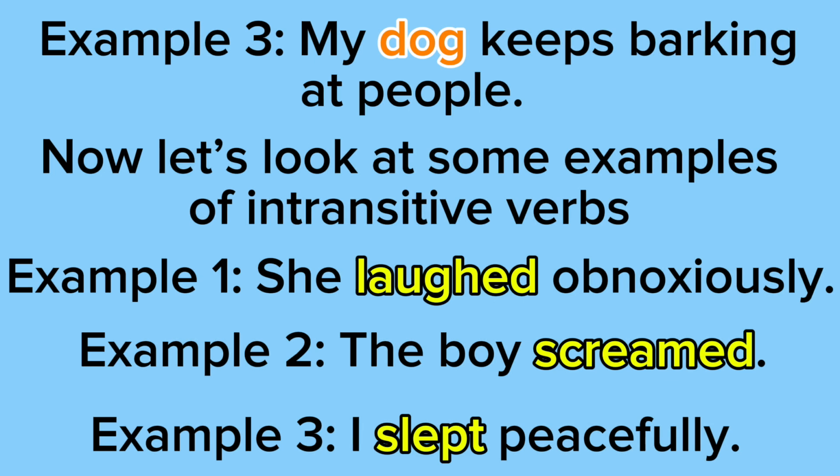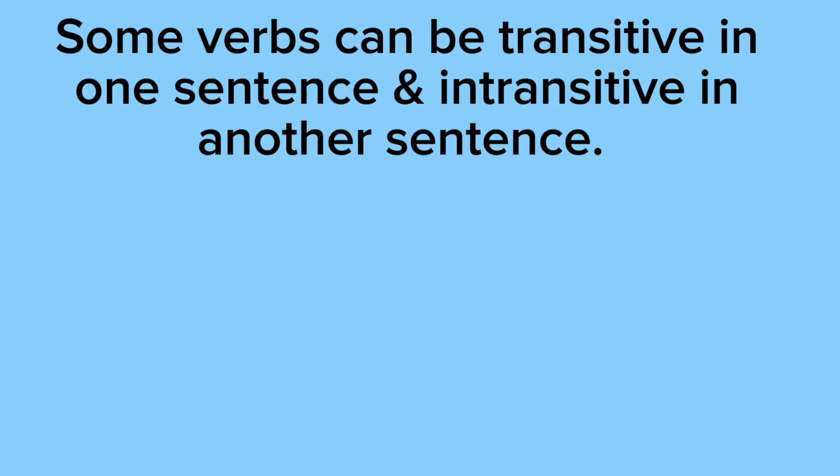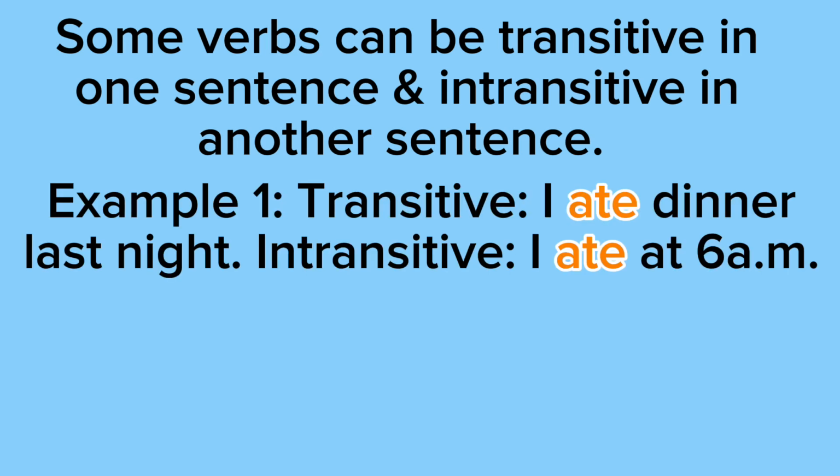Remember, a verb being intransitive or transitive merely depends on how you're using the verb, but the verb stays the same. Some verbs can be transitive in one sentence and intransitive in another sentence. So in example 1, the verb is transitive because it says I ate dinner. So there's a subject and an object. So I am the subject because I'm doing the eating, and dinner is the object because it's being eaten.